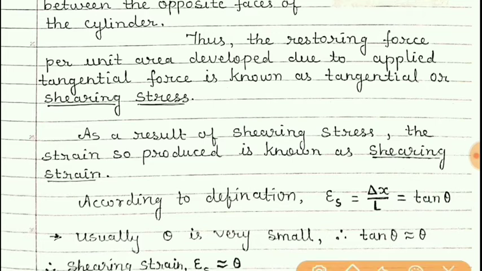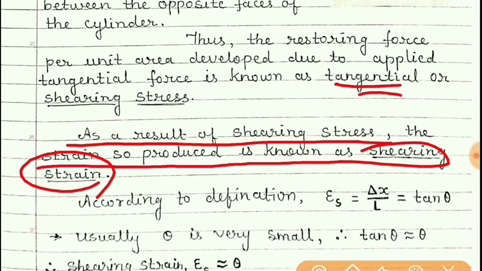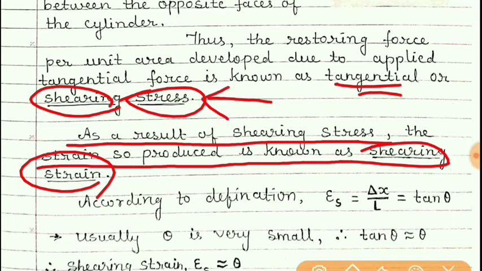Here I have written that as a result of shearing stress, the strain so produced is known as shearing strain. This tangential stress is also known as shearing stress, and due to this stress the strain is produced, which is called shearing strain.